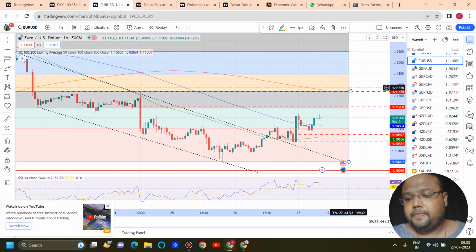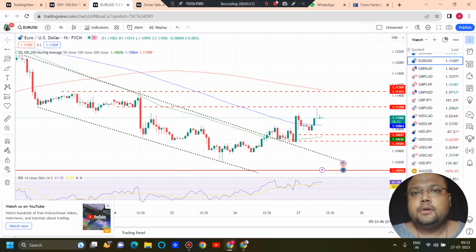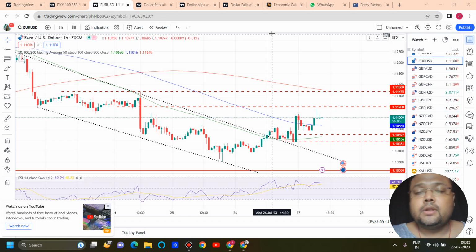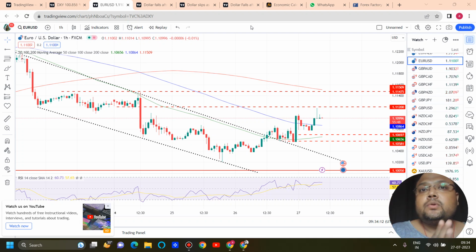Similarly, if the Fiber comes for some retracement, you need to observe the volatility of the market first, because as I have already shown you, today we have a long list of events, so obviously the market will be extremely volatile during the news. And as we all know, when fundamentals dominate the market, the technicals do not work. As a retail trader, you need to understand when to trust the fundamentals and when to trust the technicals.